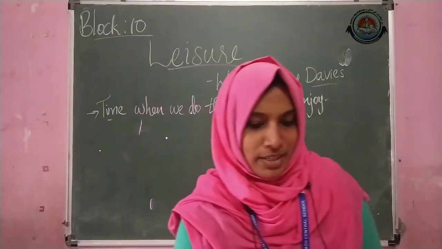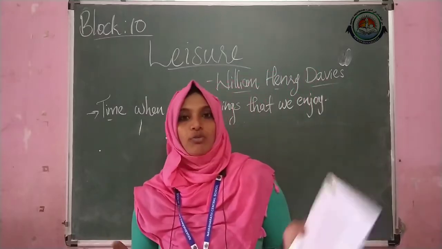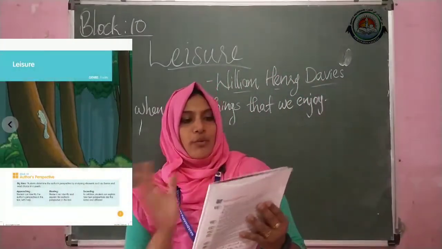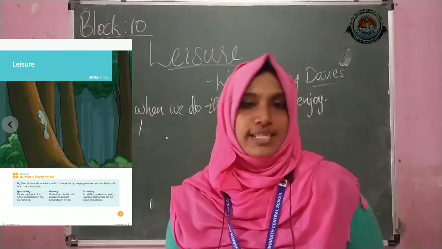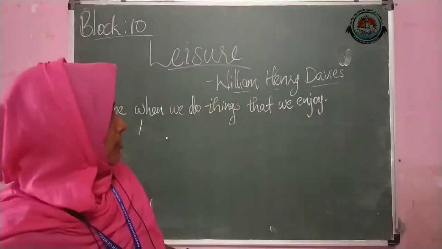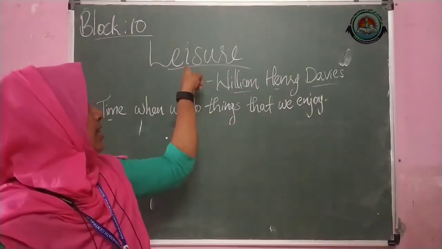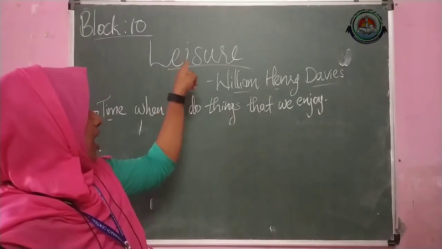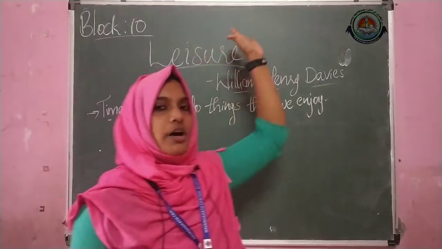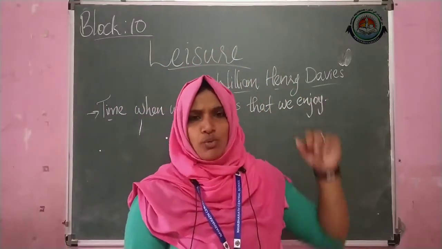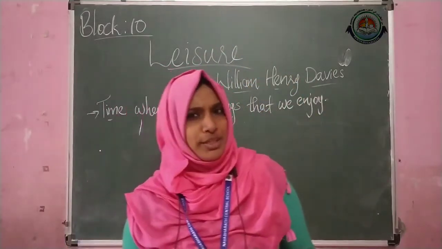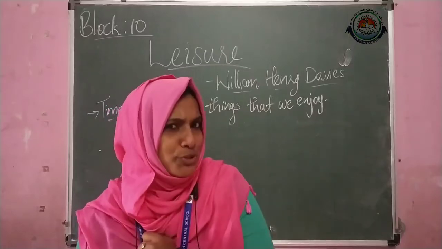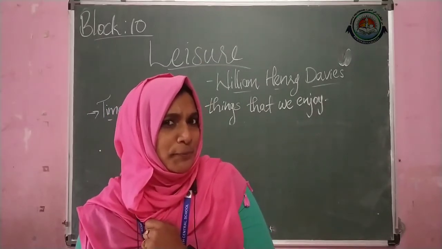Today we have to learn about a poem by William Henry Davies. What is the name of the poem? It is Leisure. What is its spelling? Leisure. What does this word leisure mean? It is a familiar word to you. Do you remember that word?